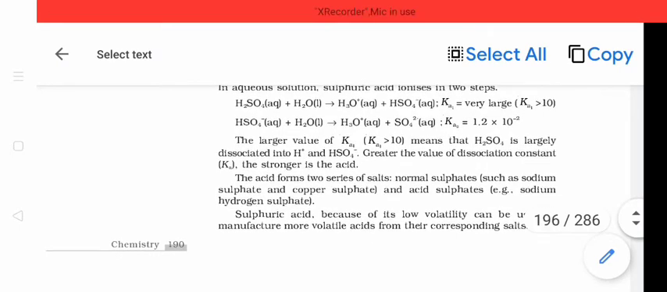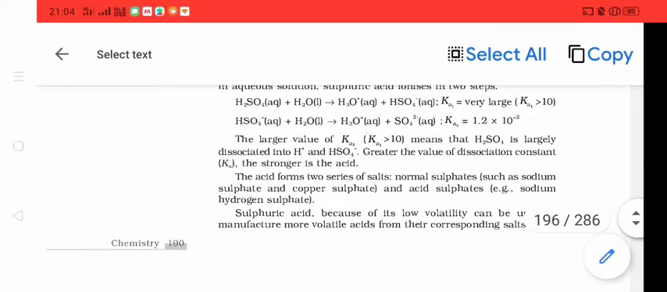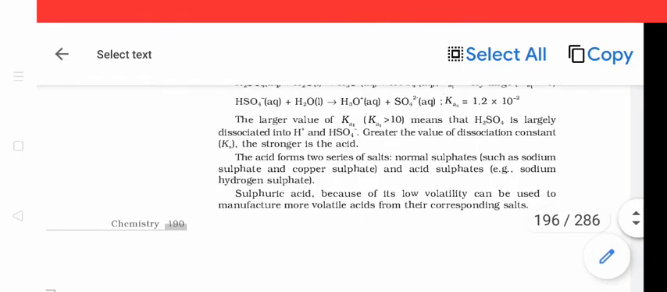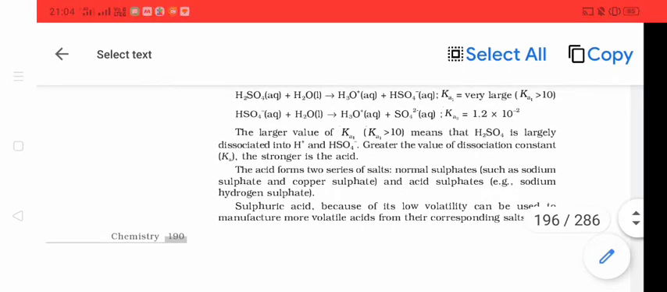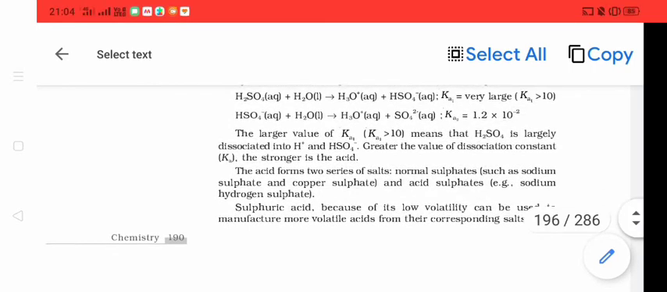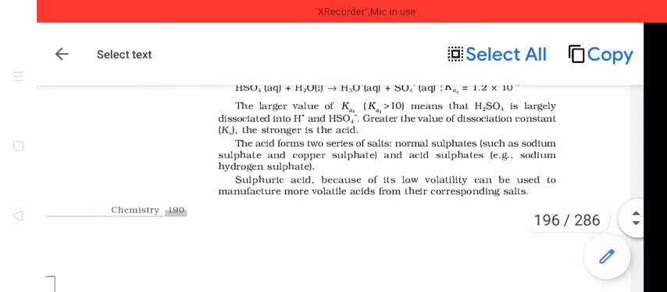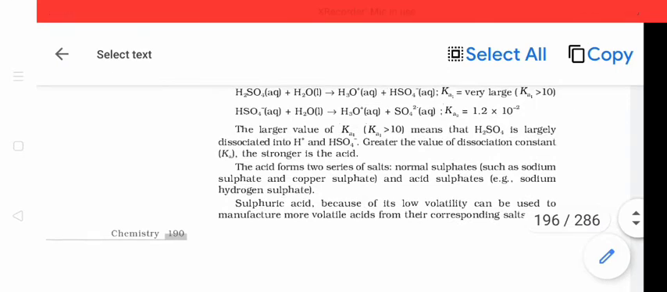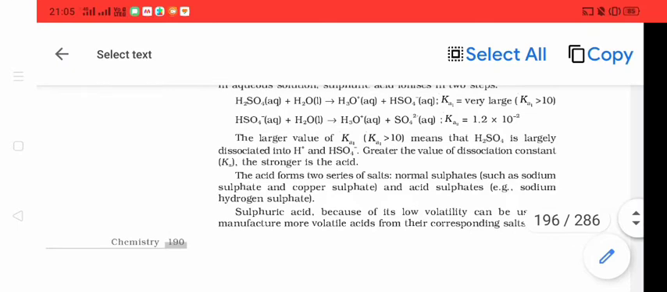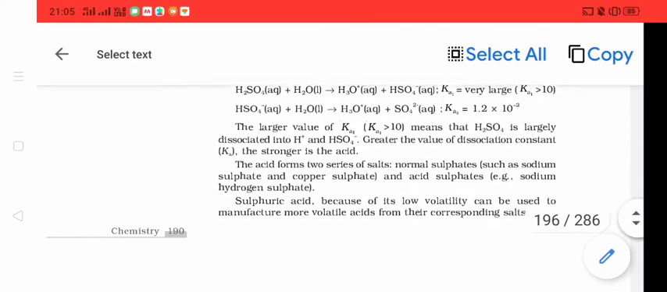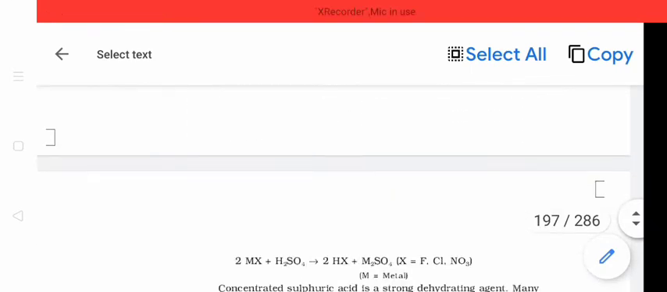And hydrogen sulfate ions again react with water. It produces hydronium ion and sulfate ion, but Ka for this is lower. That means sulfuric acid has a strong tendency to give one H positive very easily, and thus it forms hydrogen sulfate salts, and by losing its second H positive ion it forms sulfate salts.